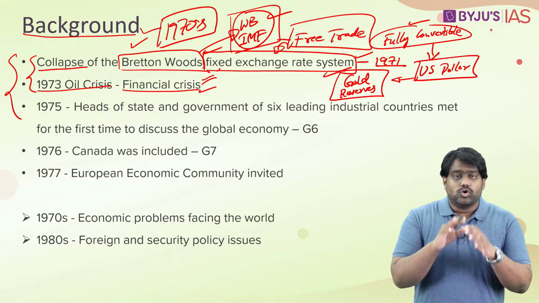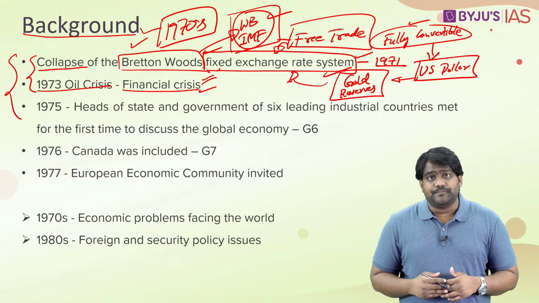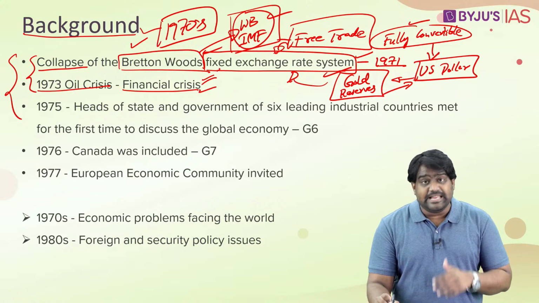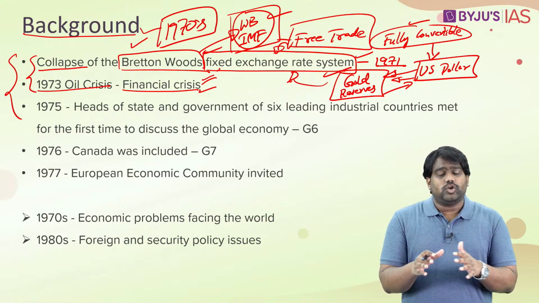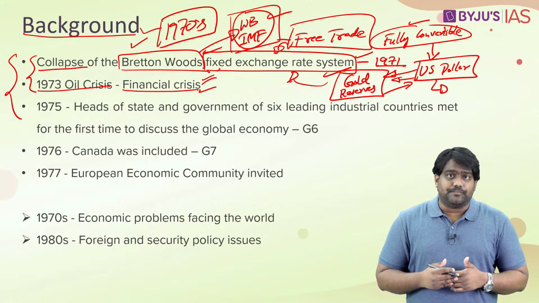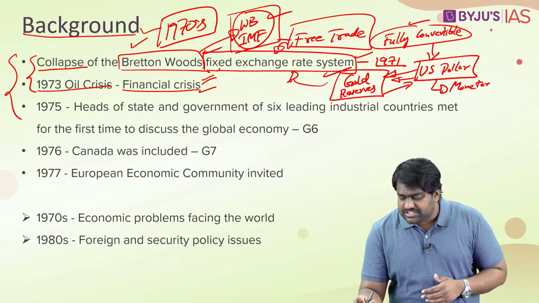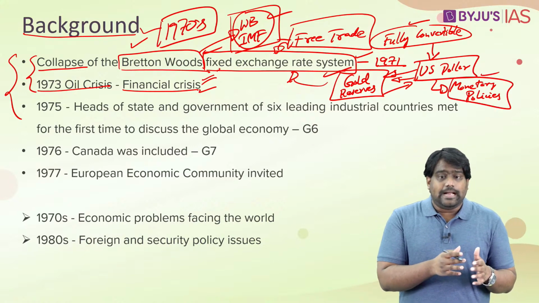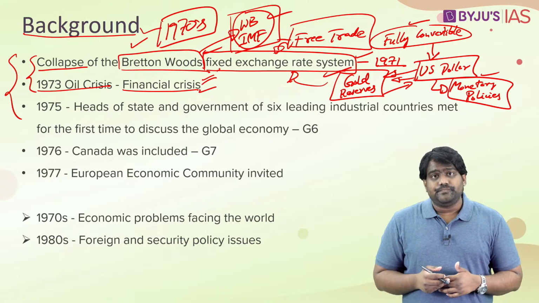Back then, gold was a standard for fixing the exchange rate, for fixing the currency rates. So as a result of this fixed exchange rate system, which was linked to the US dollar and US gold reserves, there was a detrimental impact on the other countries. Because when you have a fixed exchange rate system, when your currencies are interlinked, the monetary policies of these countries were also interlinked. So the policies of the US government and the US Federal Reserve were affecting the policies of other countries.